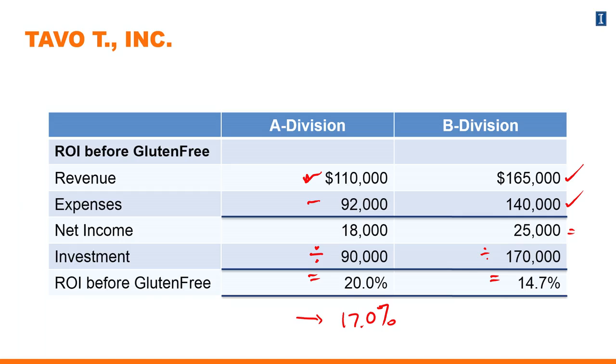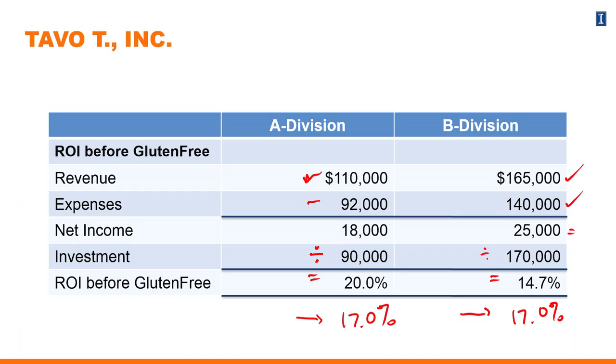For Division A, this is actually less than what they're currently performing at. For Division B, they would earn the same profit based on the same investment. So a new investment for Division B that would earn something that is actually greater than what they're earning.